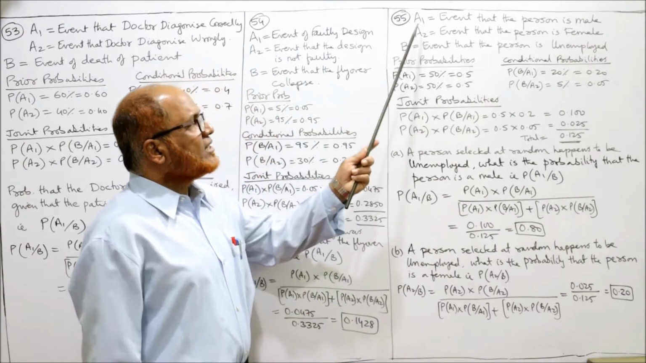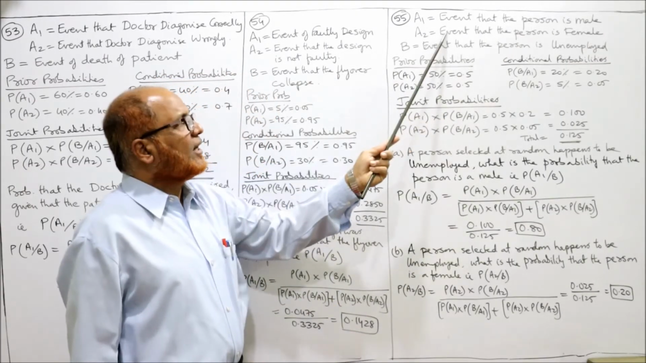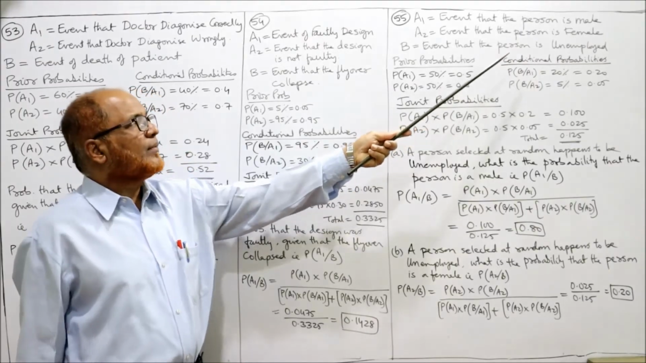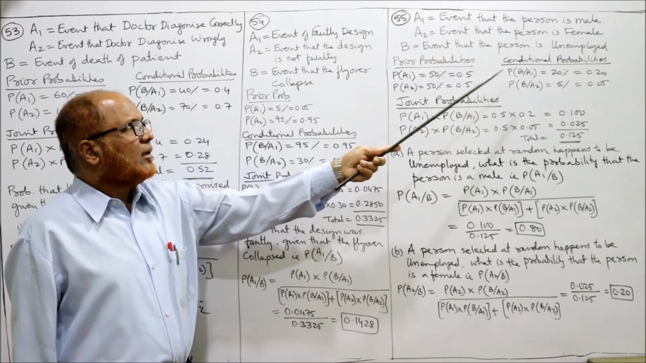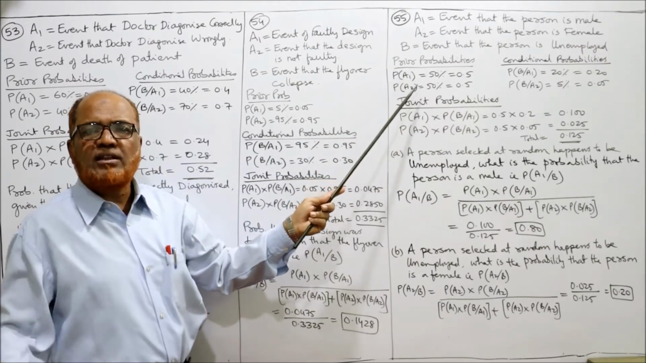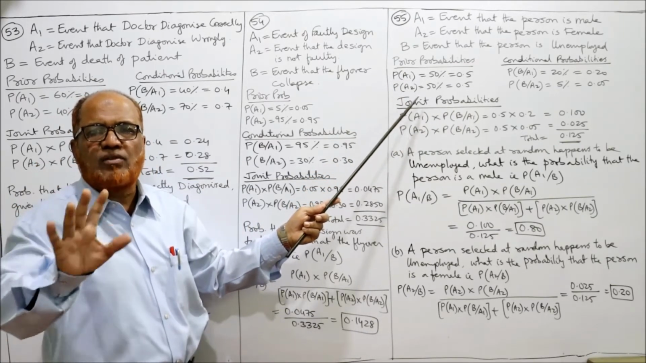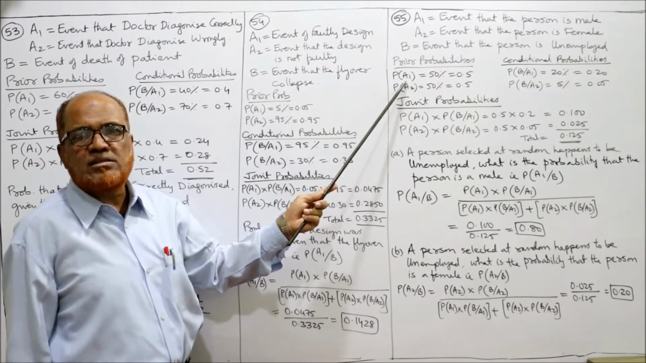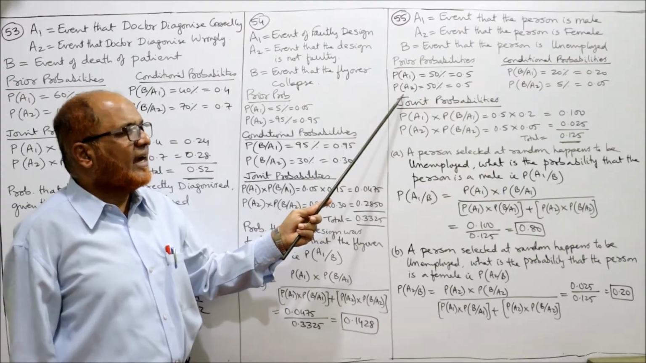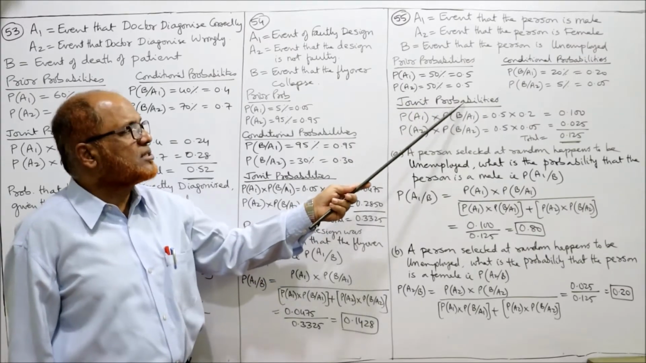Now, A1 is the event that the person is a male. A2 is the event that the person is a female. B is the event that the person is unemployed. So, clear. Now prior probabilities. It is given that in the whole population 50% are males, 50% are females. So P of A1, the probability of males, is 50%, 0.5. P of A2, the probability of females, is 50%, 0.5.